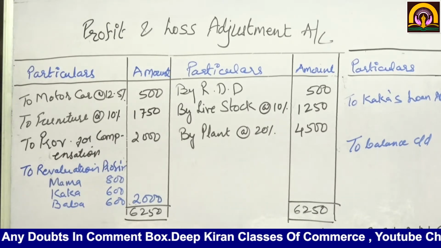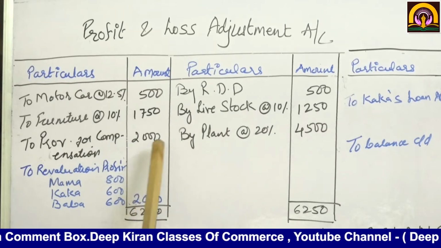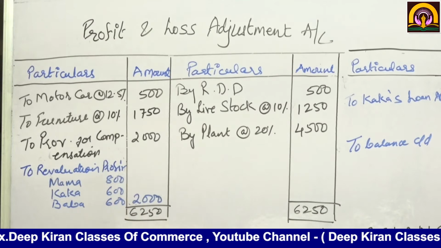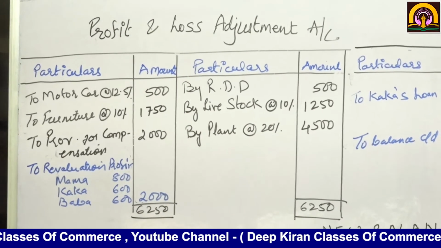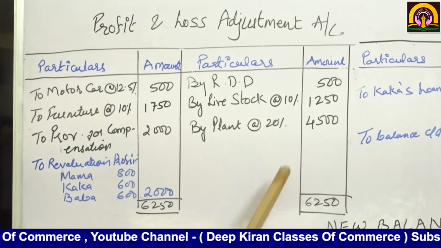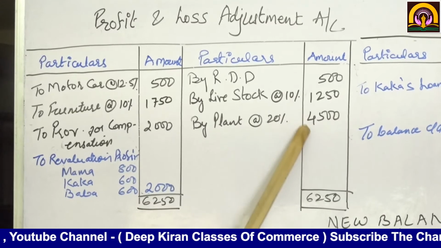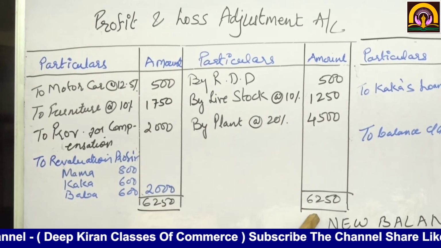Now this is an unrecorded liability, so we will make two effects. So one will come in profit and loss adjustment account, the other will come here, the provision for compensation 2,000. Okay. Now see, the total of this side is more. How much is it? 6,250.